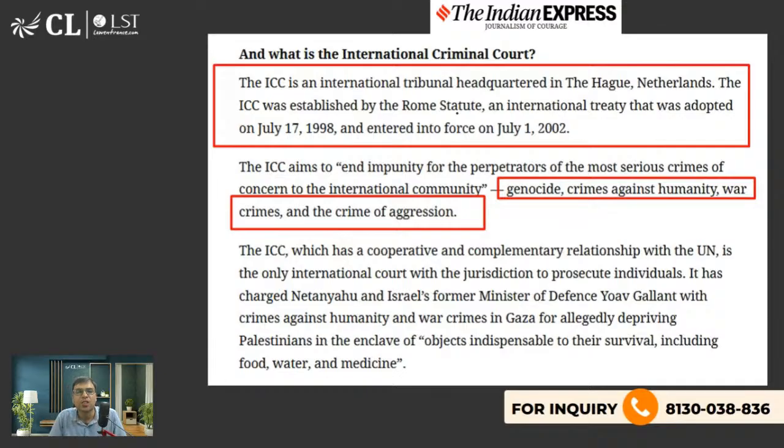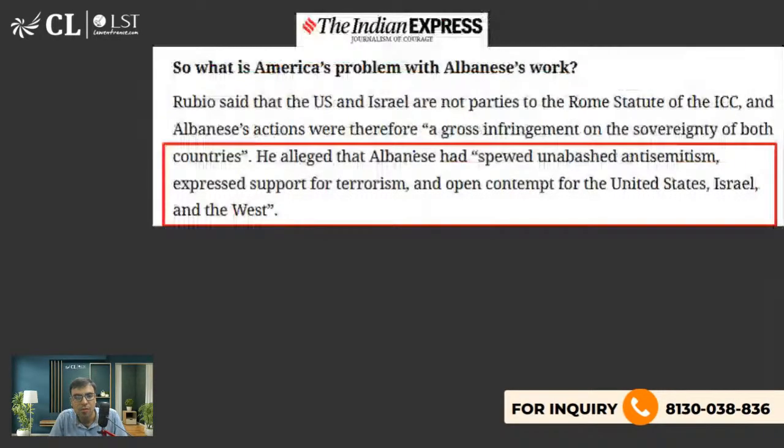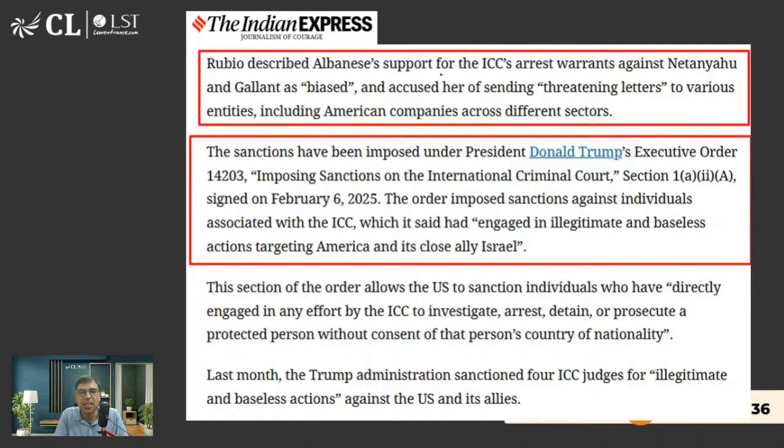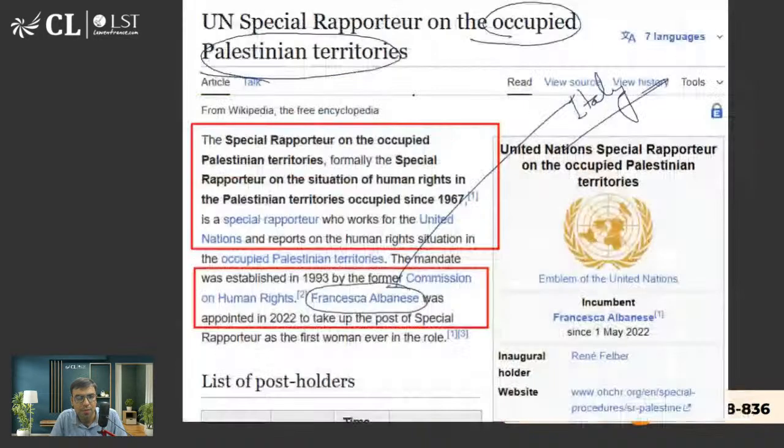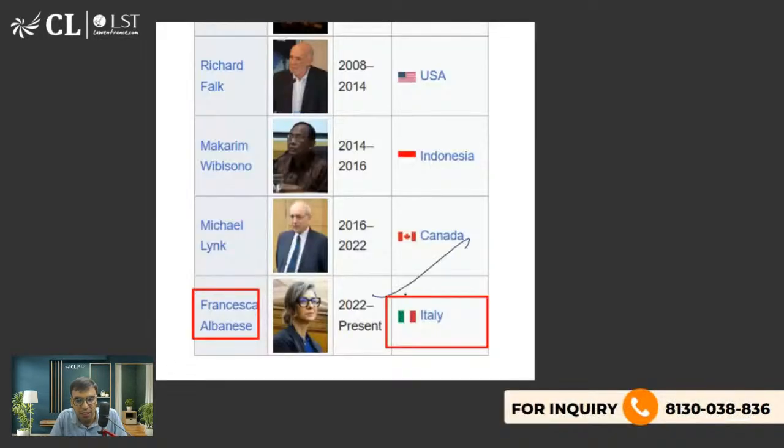Fine. So what is the International Criminal Court? It is a criminal court headquartered in The Hague, Netherlands, which can initiate cases with respect to genocide, crimes against humanity, war crimes, crime of aggression, etc. So Rubio, the US Secretary of State, has said that Albanese is biased against Netanyahu. So these are the allegations. We are done with her, the latest UN Special Rapporteur for Palestine.